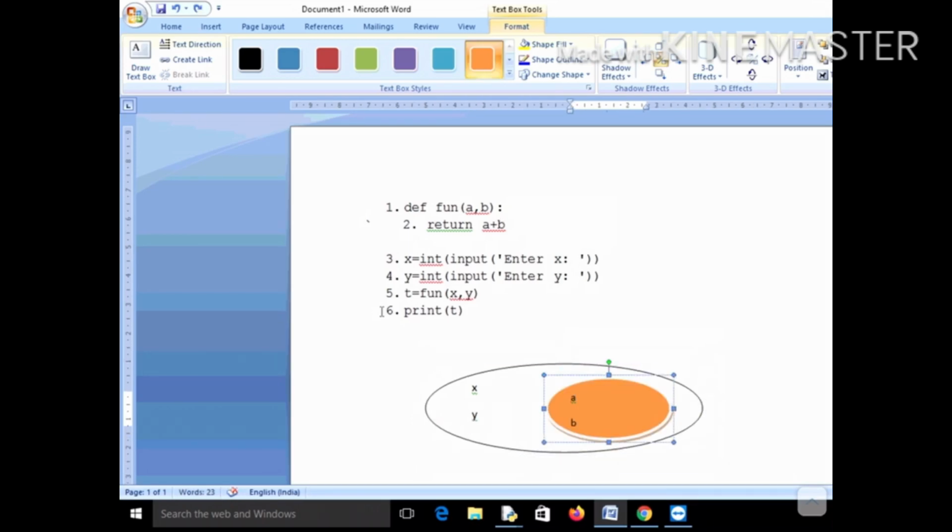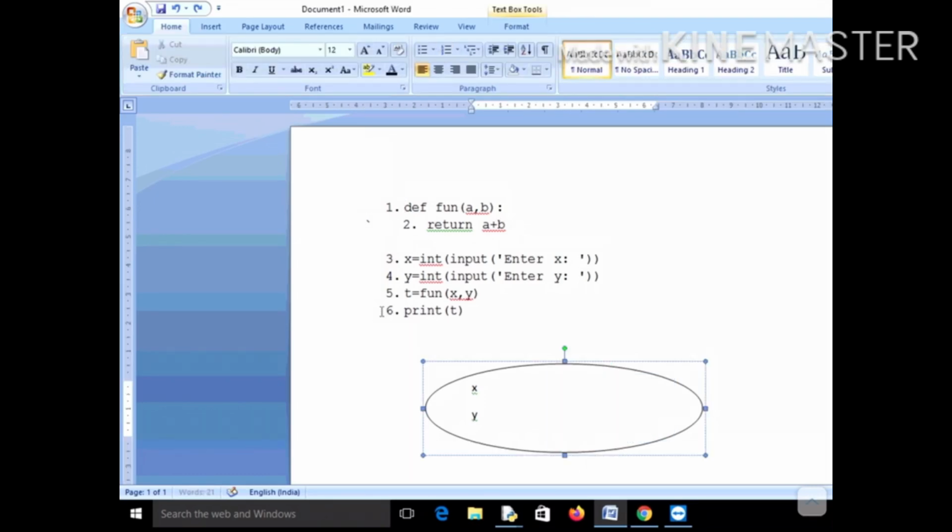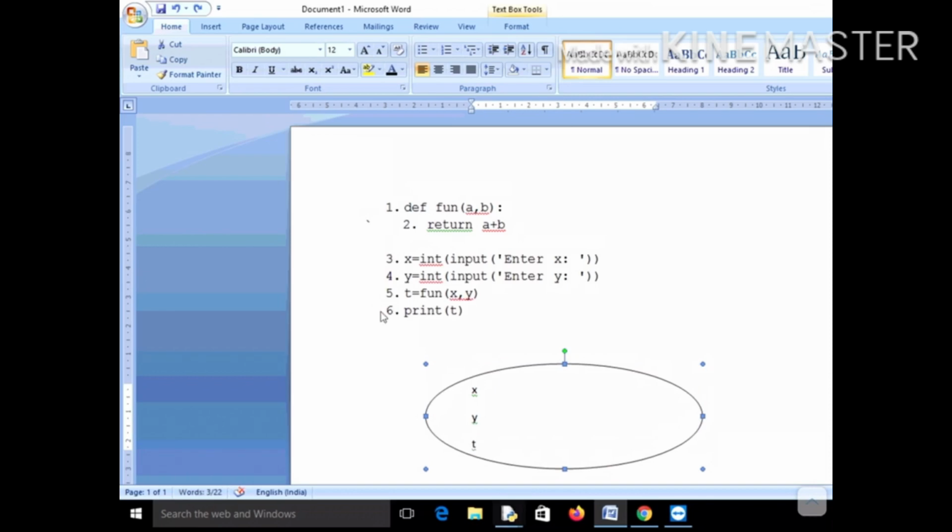So this was your A and B, which was created when the function was called, and this local variable will eventually return the sum of A and B, and that will be returned to the global environment, and that will actually be returned to this variable T. So this T is nothing but the sum of A and B, and finally it will print the value of T.